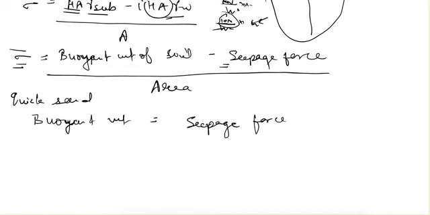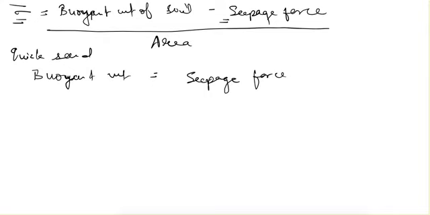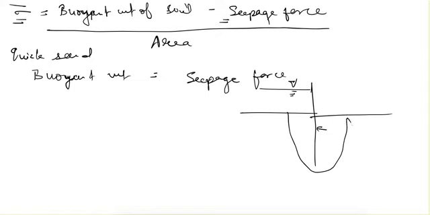Okay, so one more thing can be seen. Let's say here water is filled up to this point, and this is the sheet pile, so water is flowing like this, and in this zone there is a possibility that effective stress can reduce to zero.